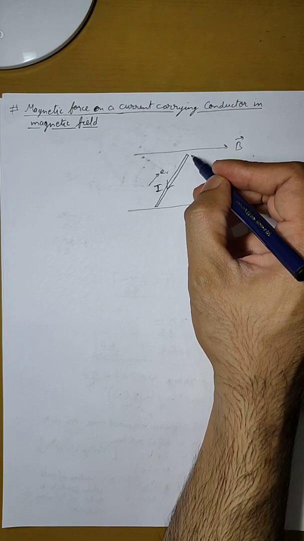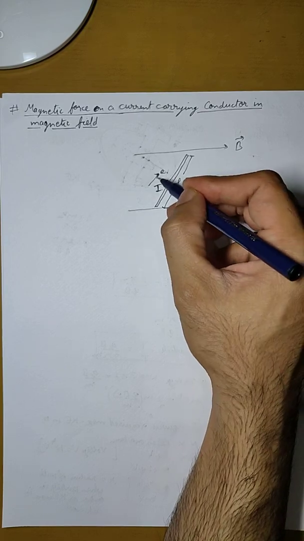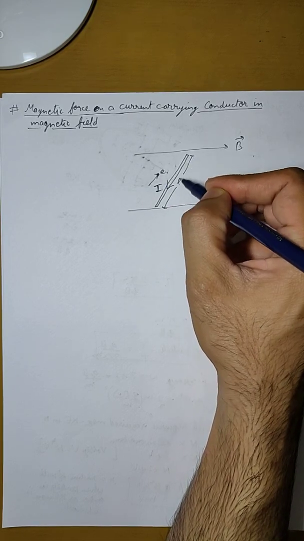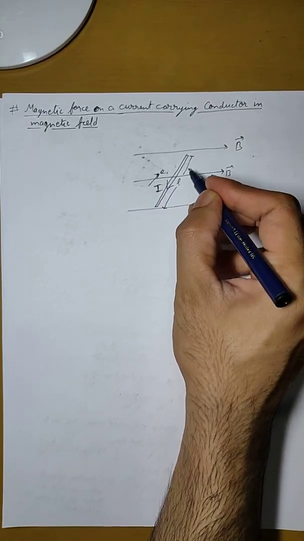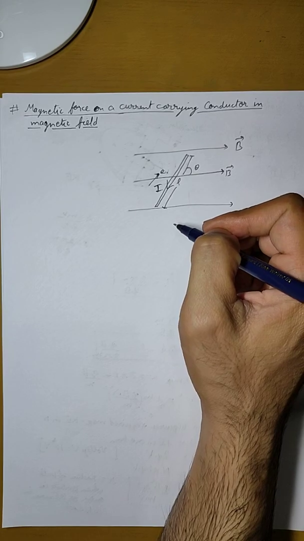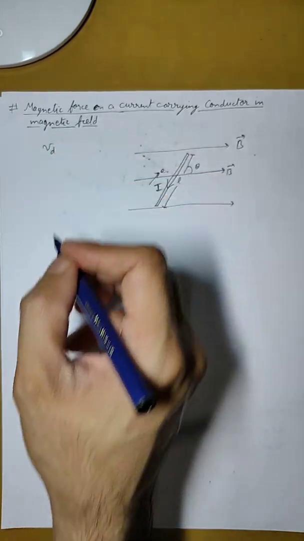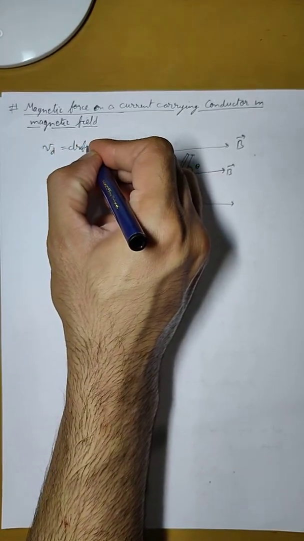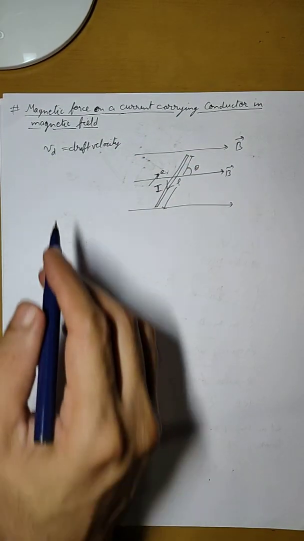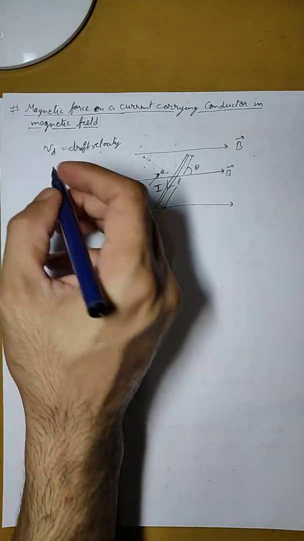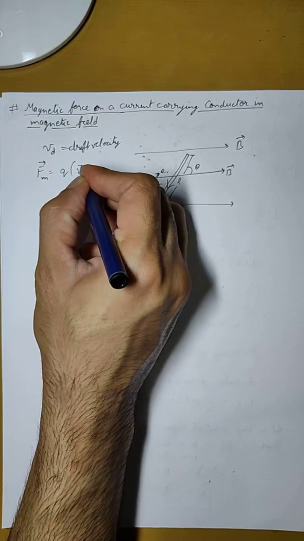So we'll take this conductor of length L, and the direction of length L, let us take it in the direction of the flow of charge. So electrons are flowing in this direction, so L will also be taken in this direction. And since B is in this direction, this is the angle between L and B. So electrons, we know that they move with a velocity Vd, which is called drift velocity. Now if the electrons are moving with drift velocity in the magnetic field, then they will experience a magnetic Lorentz force of this.